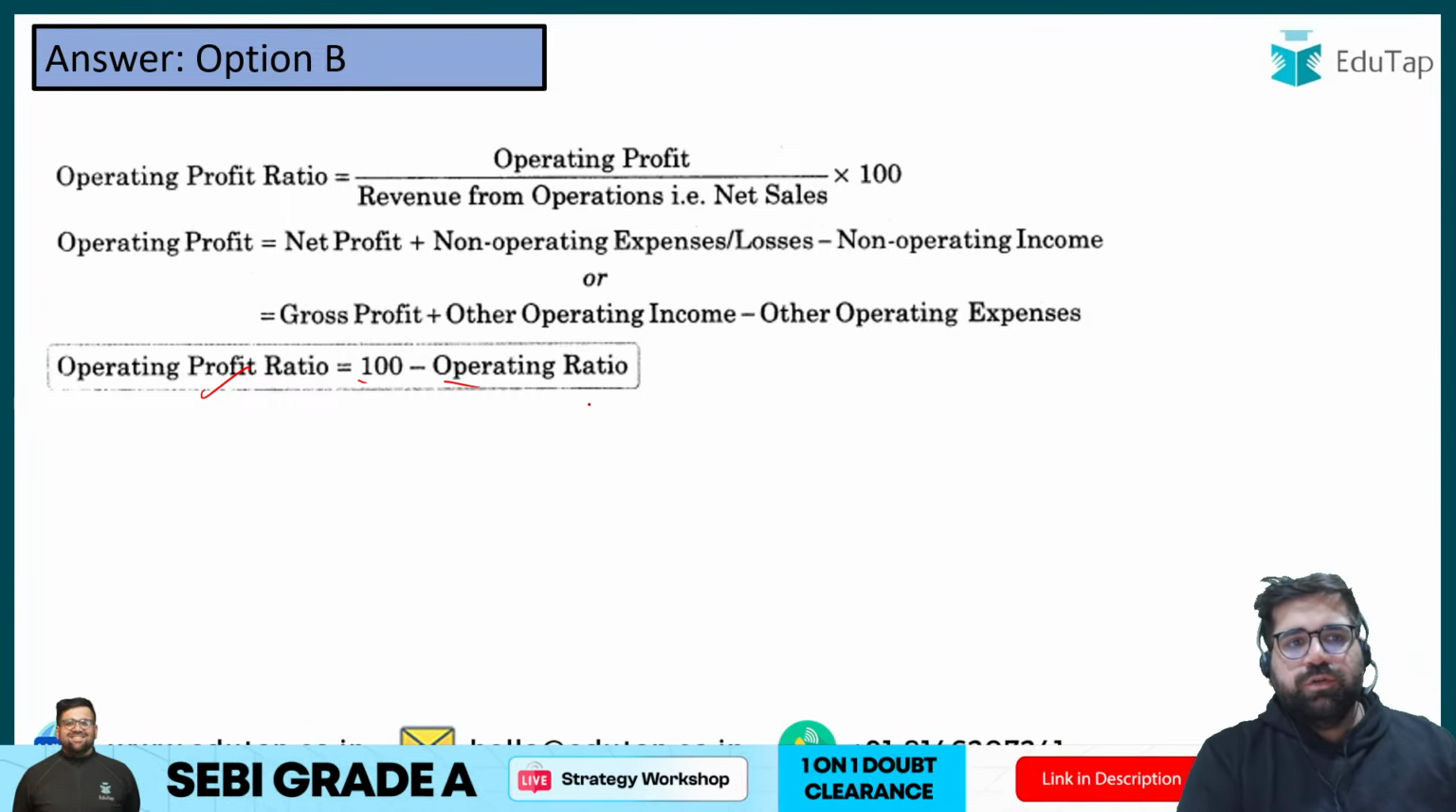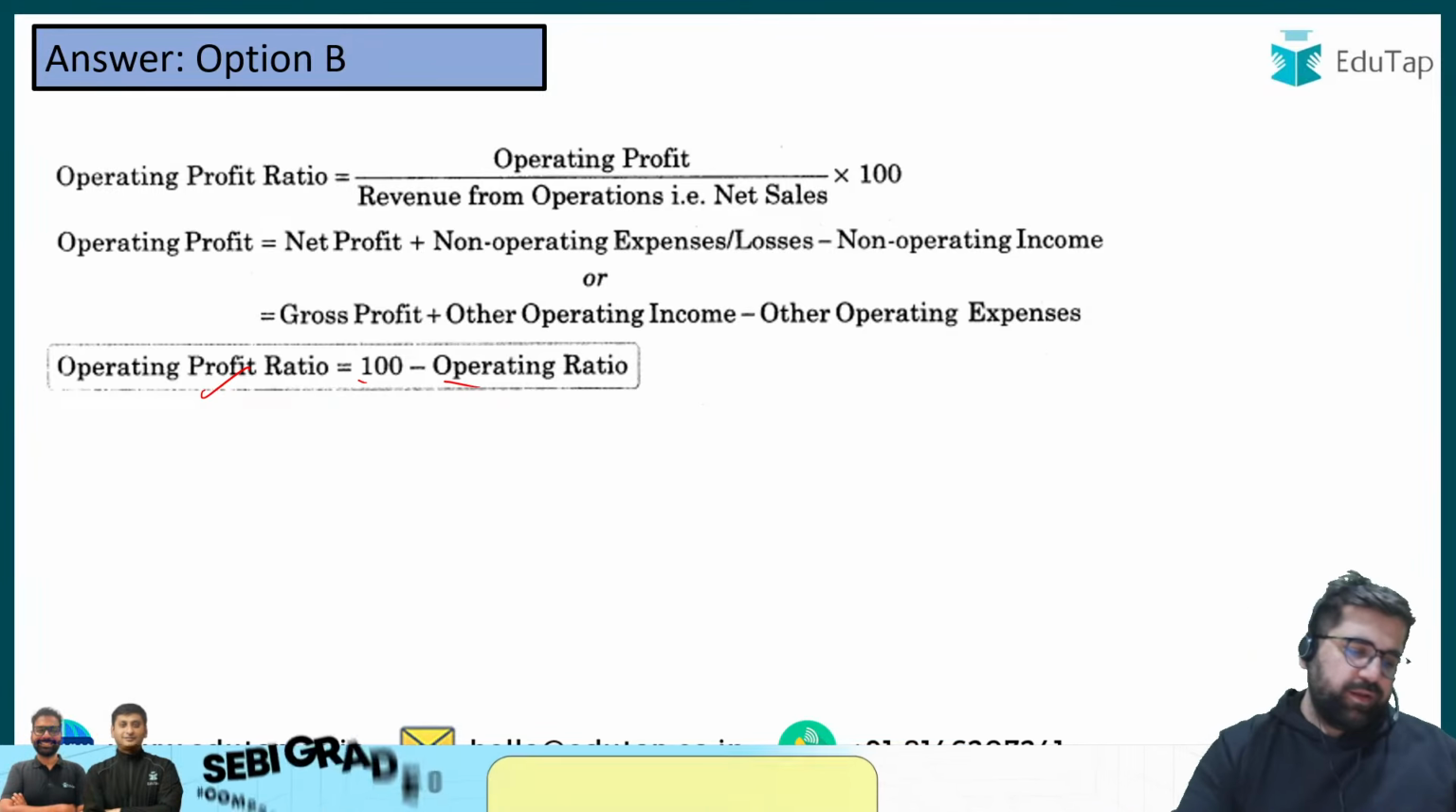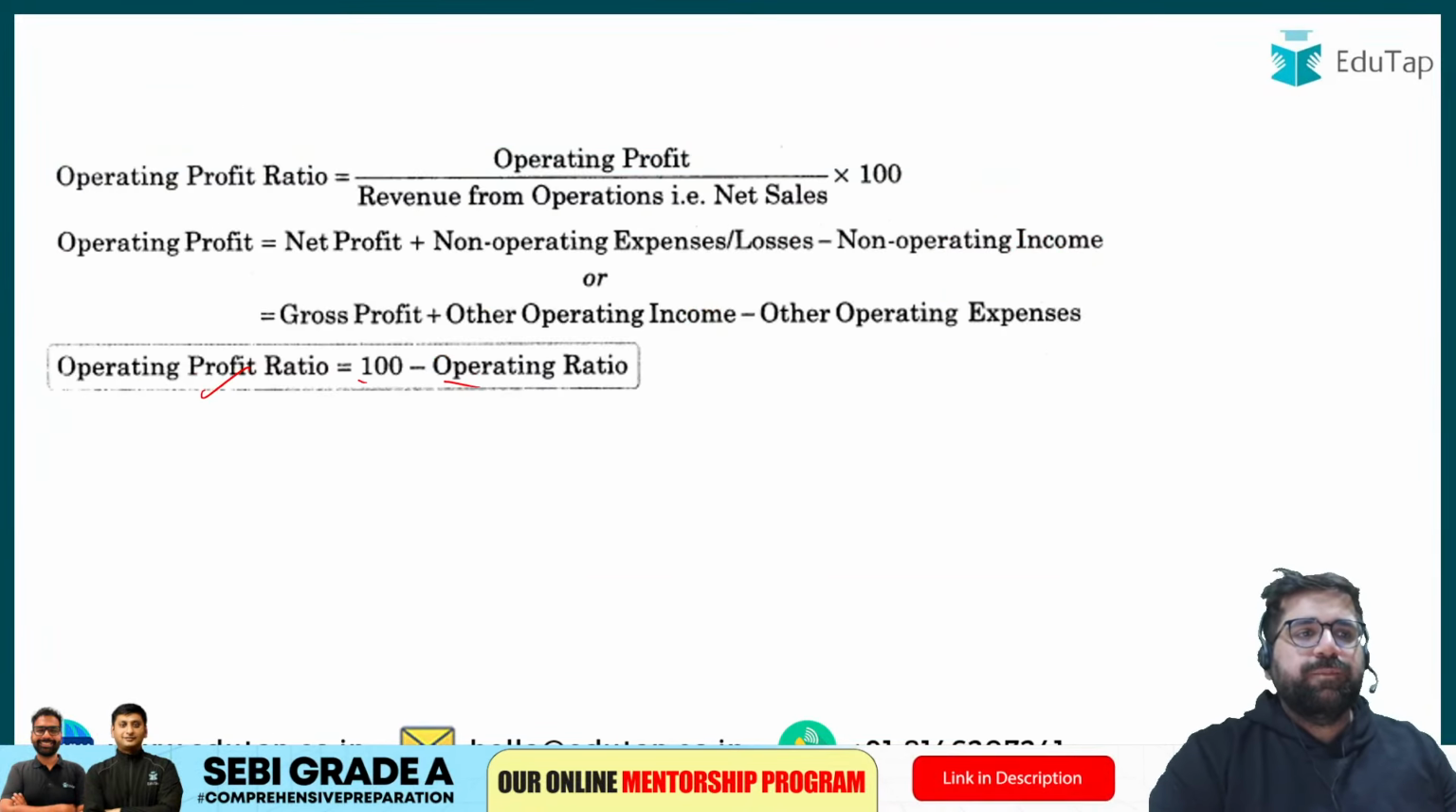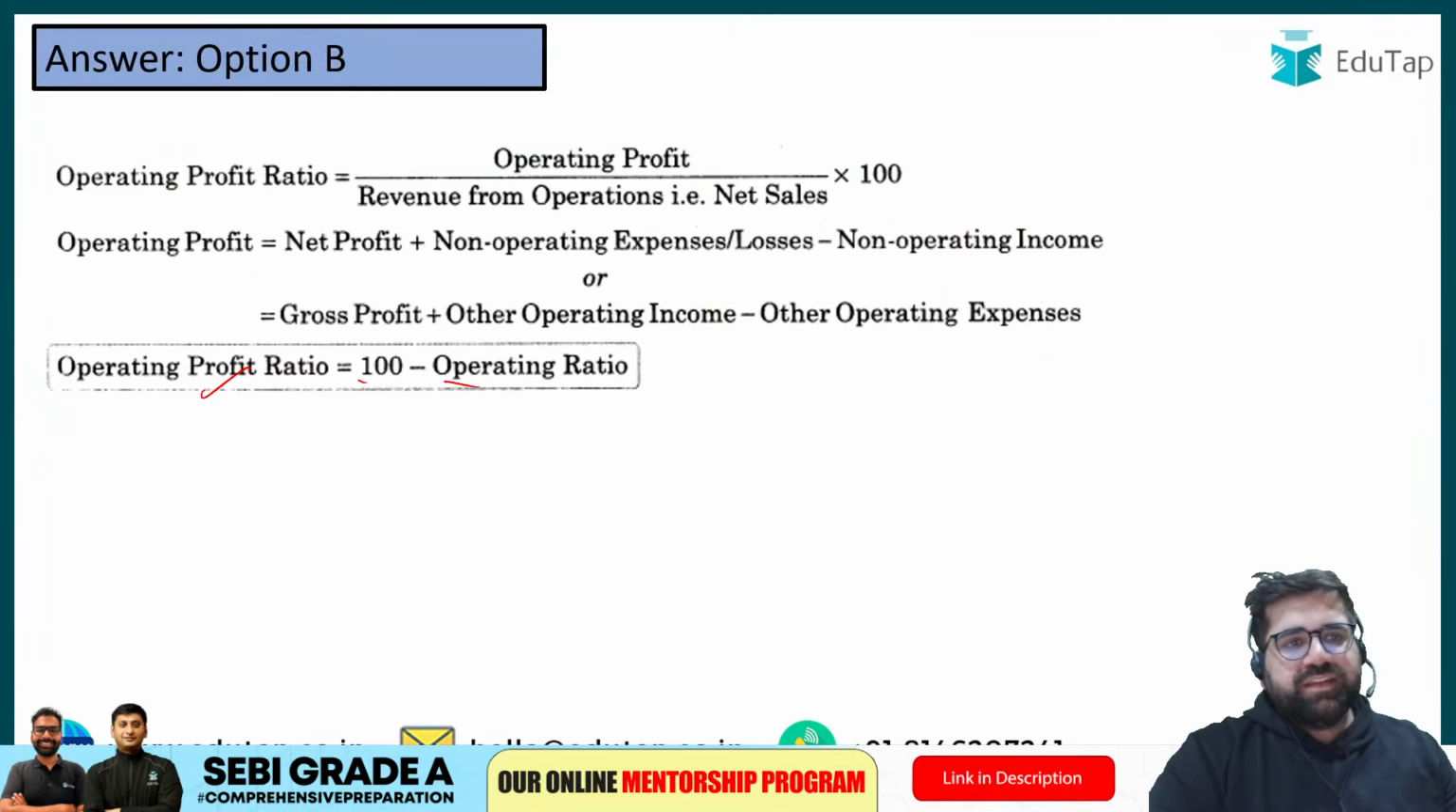Operating ratio, you know, deals with your expenses. Operating profit deals with your profit. So my correct answer will be option B itself. Very easy question, not tough.